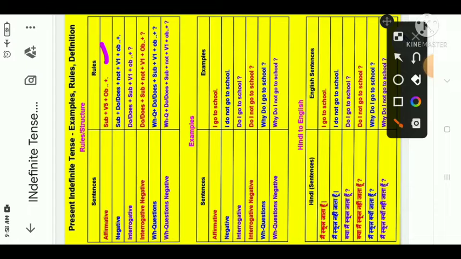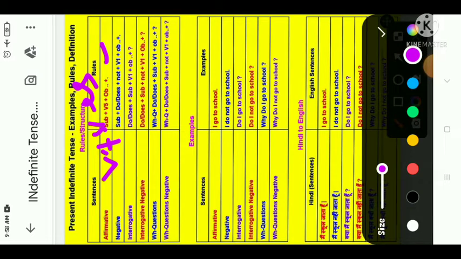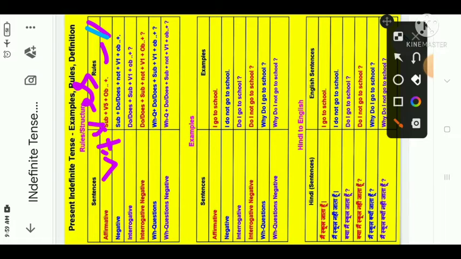When you add s or es, it is not verb 5, it is verb plus s or es. So this was the rule for affirmative sentences: the verb's first form will contain s or es with it, and that makes an affirmative sentence.